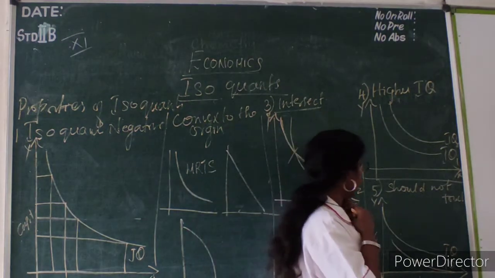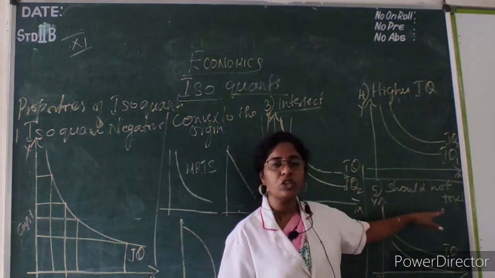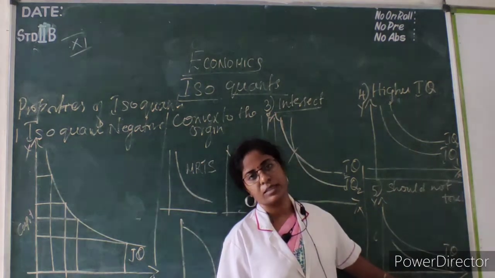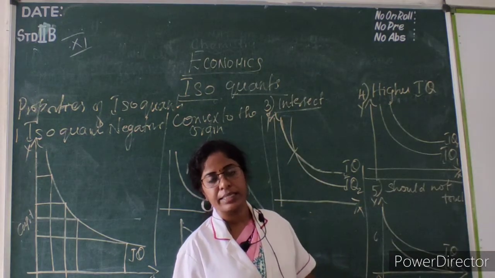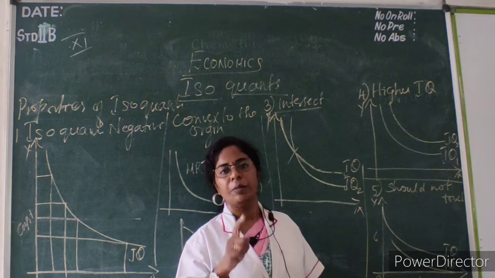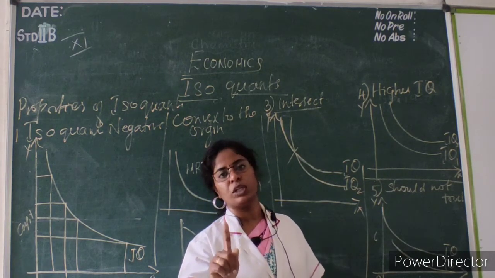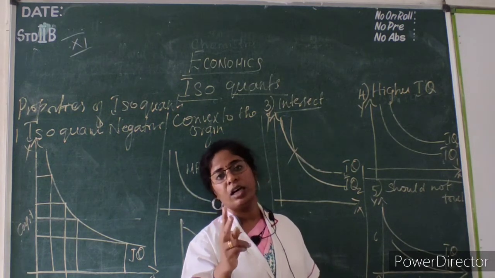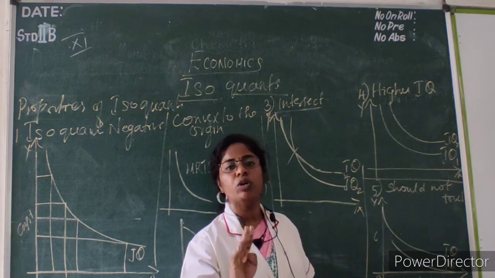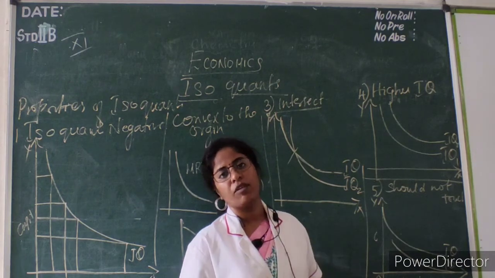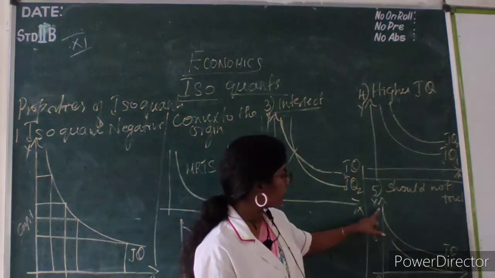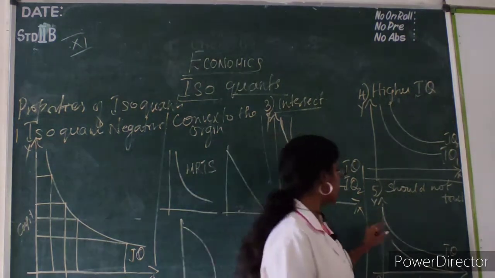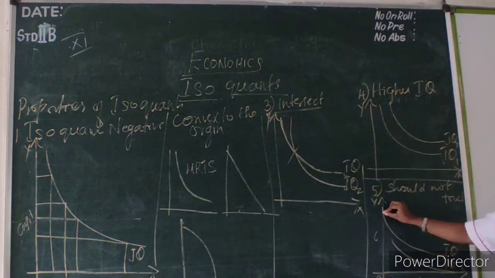Okay. Then fifth one, isoquant should not touch the x-axis or the y-axis. If it touches the x-axis or y-axis, it prefers only one input. But actually we are using two different inputs which show the same level of output. When it touches the y-axis, they are using only capital.